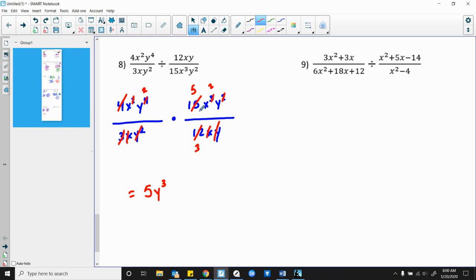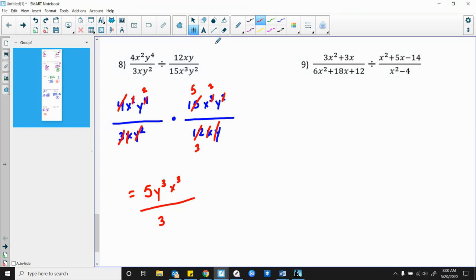So x times x squared is going to give me x to the 3rd. Over my bottom. My bottom right now, the only thing that was left that didn't cancel out was my 3. So my answer here is going to be 5y to the 3rd, x to the 3rd, all divided by 3. Okay?